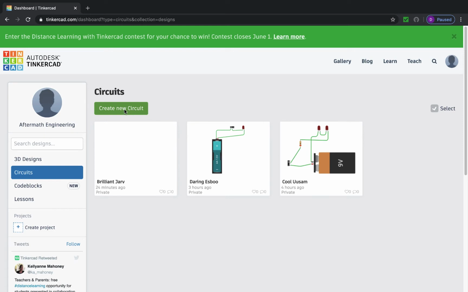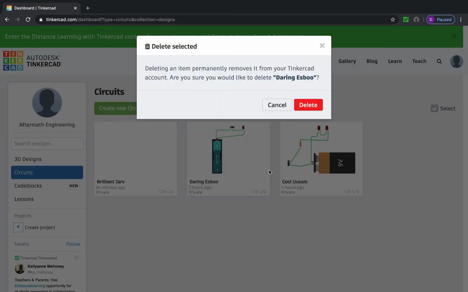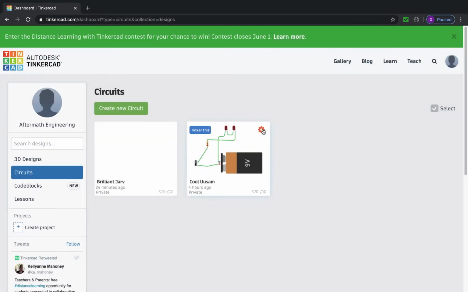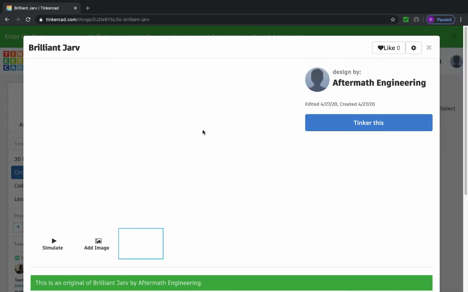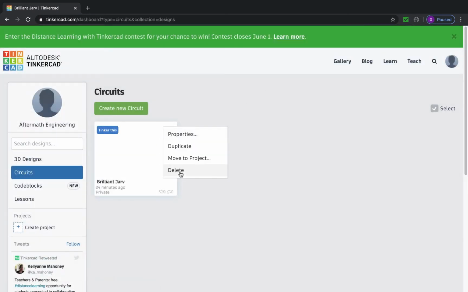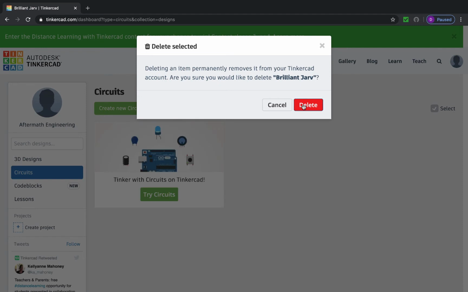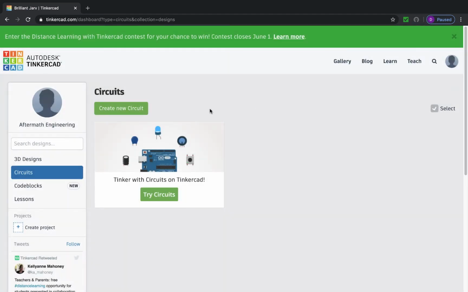So where it says new circuits up here, these are circuits that you've been working on. You can delete them or get rid of them if things pop up down here that you don't like. I've got 3 here that really aren't super important to me. I could get rid of those just by clicking on that little gear wheel up there and clicking the delete button, and it will remove those from my page. Now we don't want to remove ones that we're using in this class and on activities. Oop, let me turn that one back off. Go back up here and just click the delete button. There we go. And first thing I want to do is go to where it says create a new circuit.